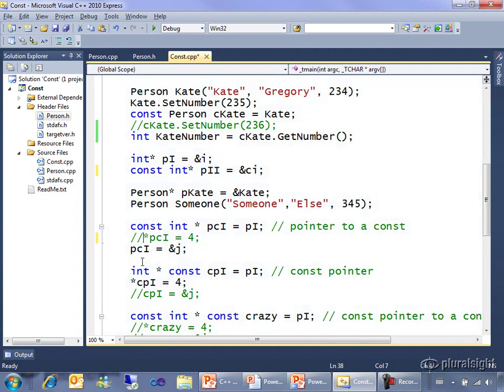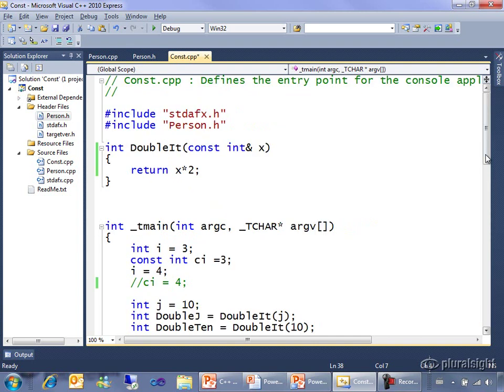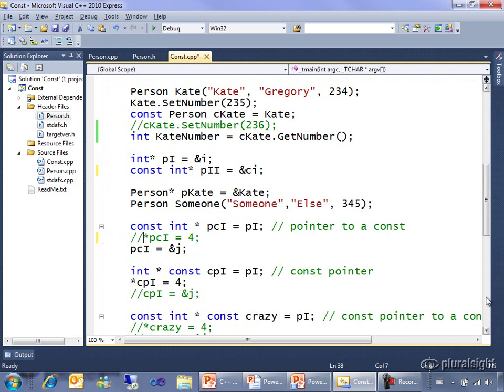Notice, however, that I can change the pointer itself, pci, to now point to a completely different local variable, j, that's sitting up here and is a non-const integer. I can take the address of that, put it in pci, not a problem. I'm allowed to change where the pointer points to.